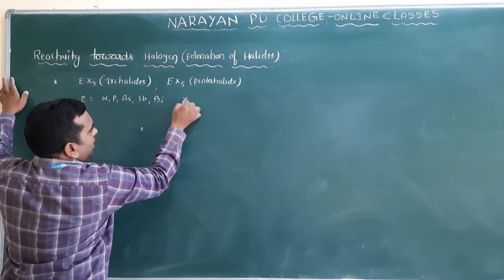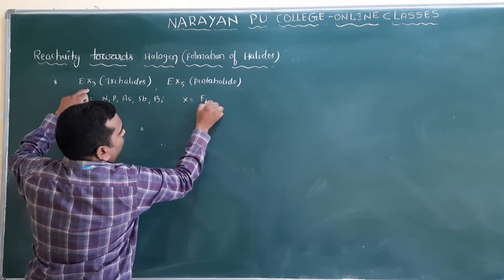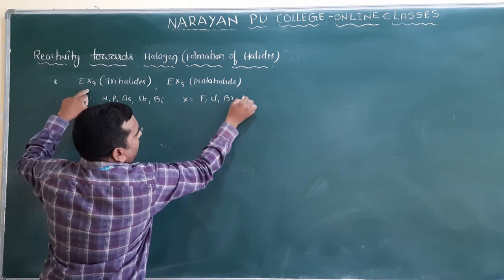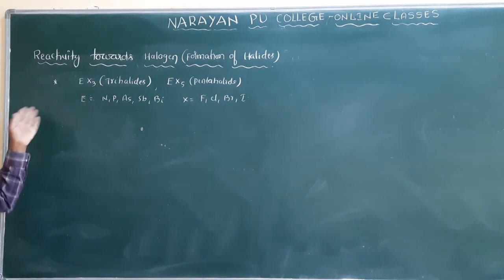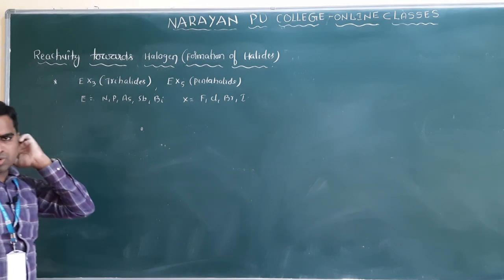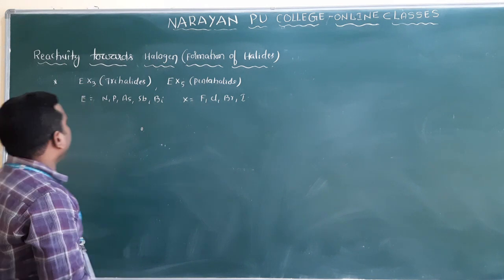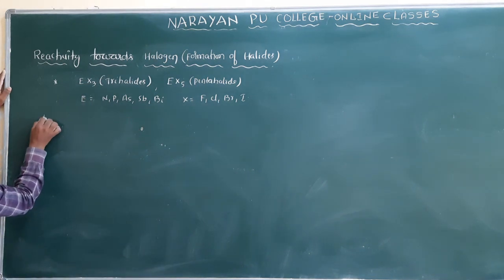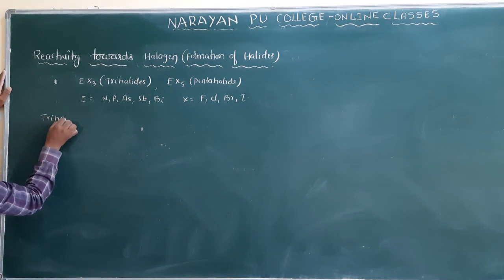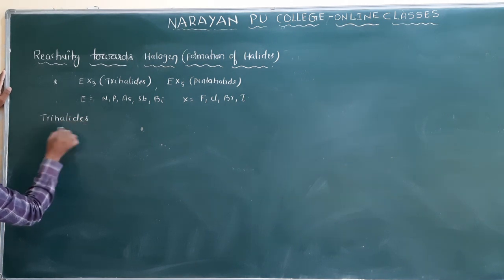X means halogens: fluorine, chlorine, bromine and iodine. Clear? So two types of halides. First we will discuss the trihalides, and after that we will go for the pentahalides. Put the heading here: trihalides.